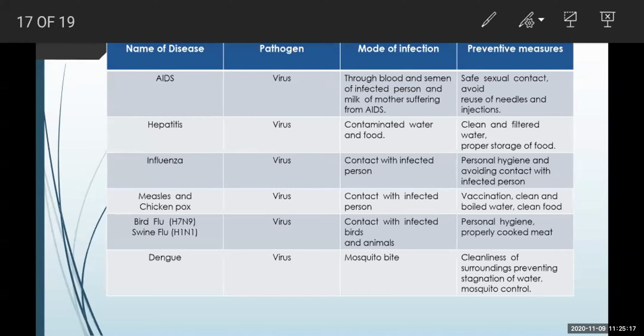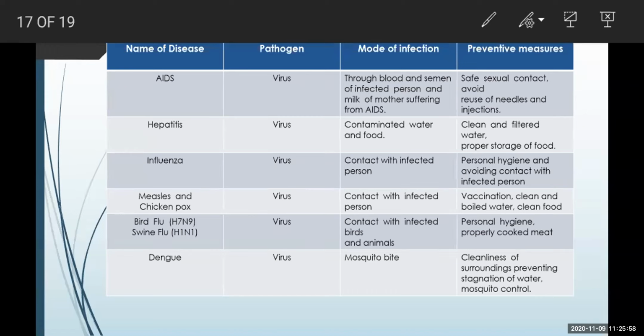Second disease is hepatitis, which is also known as Kavil or Pilia. There are different types of hepatitis: A, B, D. It is also a viral disease which spreads through contaminated water and food. Hence, for preventing yourself from getting hepatitis, it is very essential to consume clean, filtered or boiled water, and to store food as well as water properly so that it does not get contaminated.